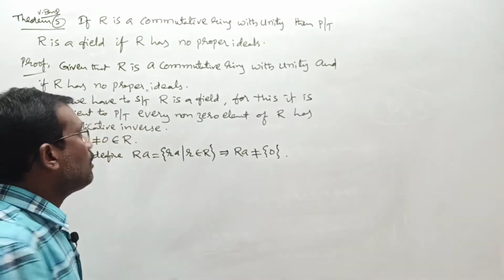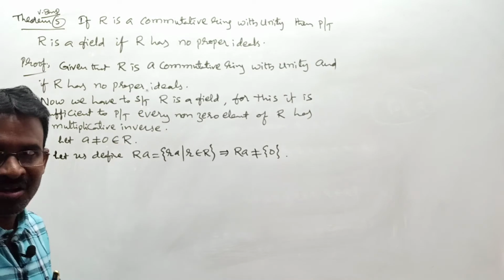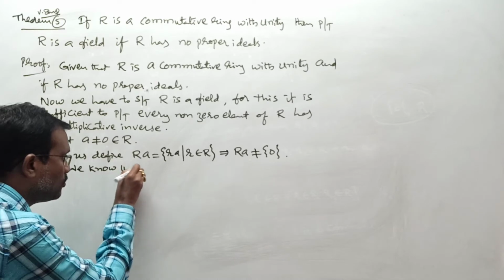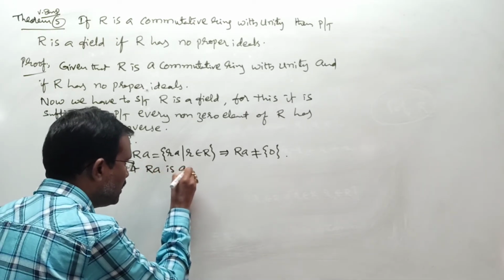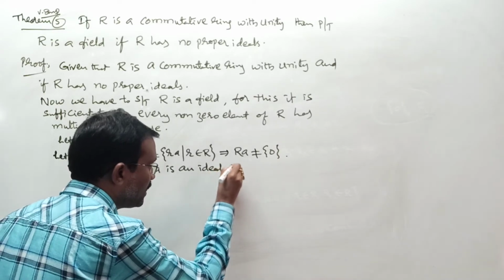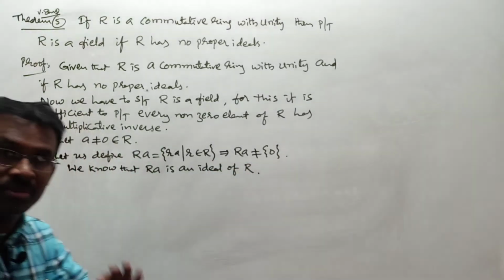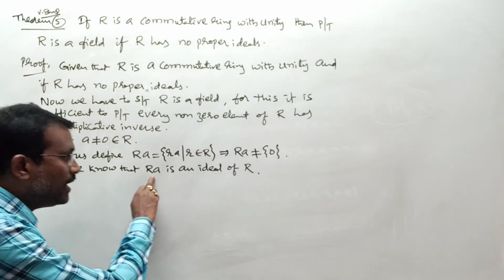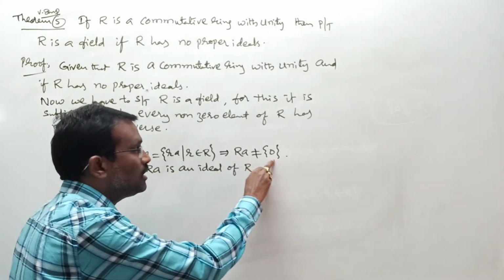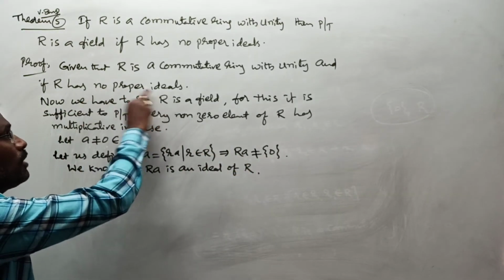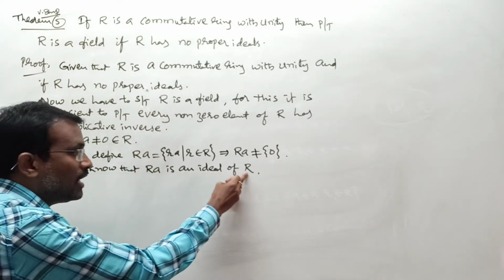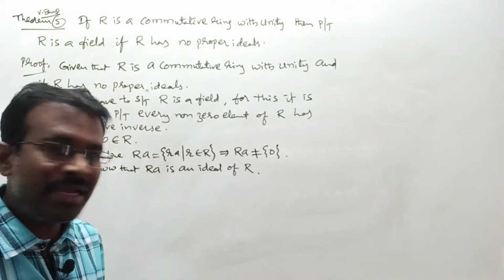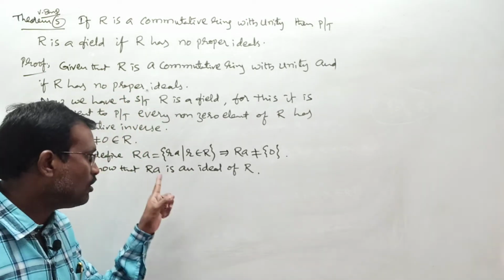Any problem? But already we know that Ra is an ideal of R. Already in that previous theorem we proved Ra is an ideal of R. No need to write proof here. Just remember like a property, theorem number 4, right? You know that Ra is an ideal of R. Here once look, Ra is an ideal of R and Ra is not equal to 0 and R has only improper ideals. Since Ra is an ideal of R, it should be an improper ideal only because R has just improper ideals. Improper ideal means what? Ra either equal to singleton 0 or Ra equal to R.